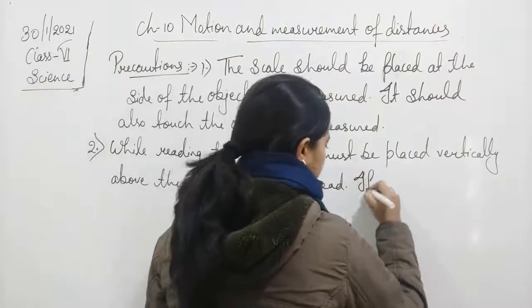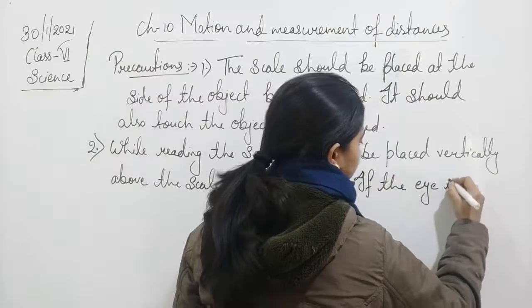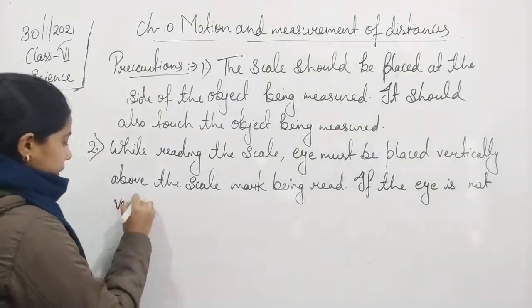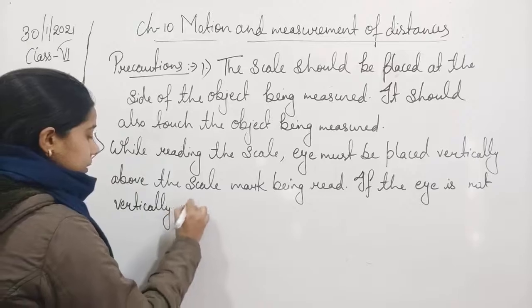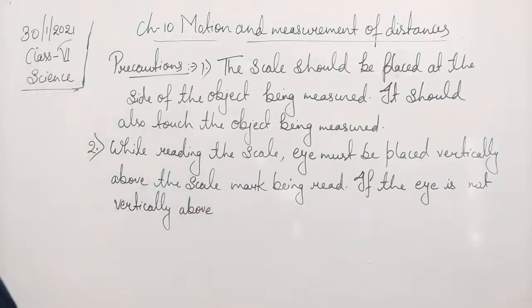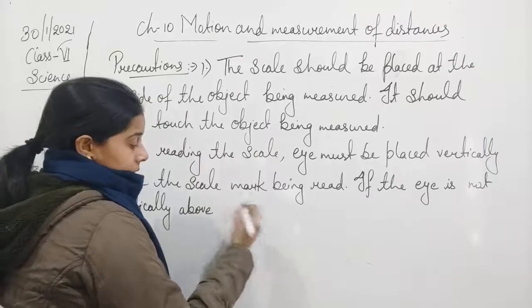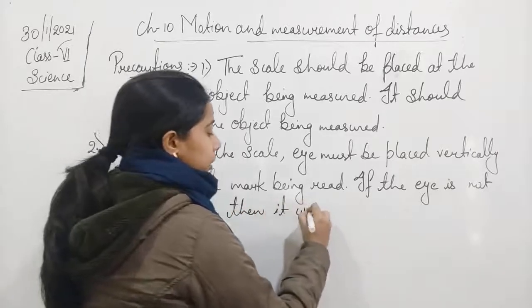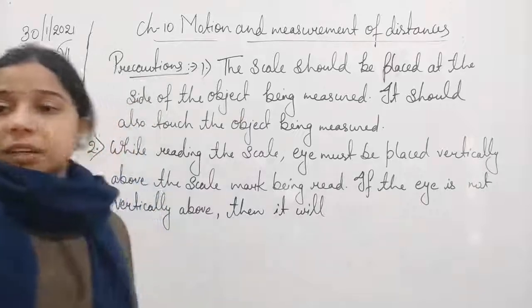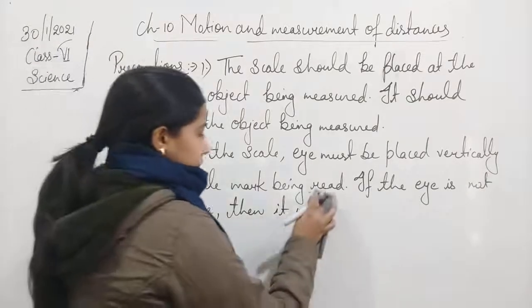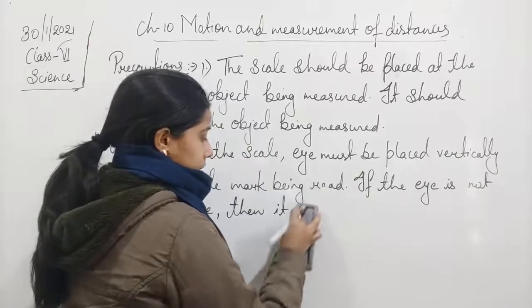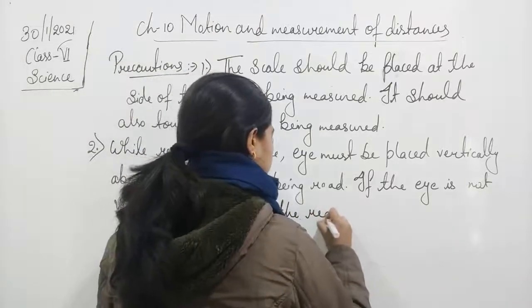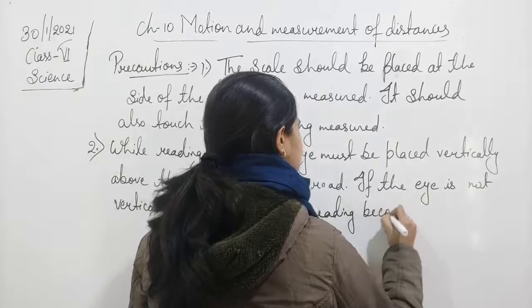Because if the eye is not vertically above the scale mark being read, then it may give a wrong reading, and the reading becomes wrong.